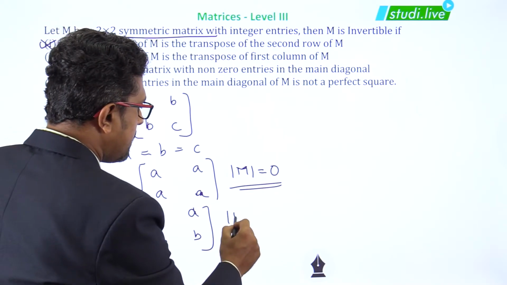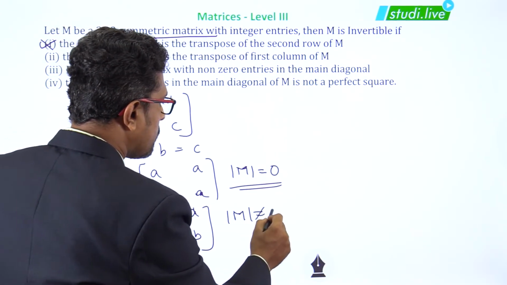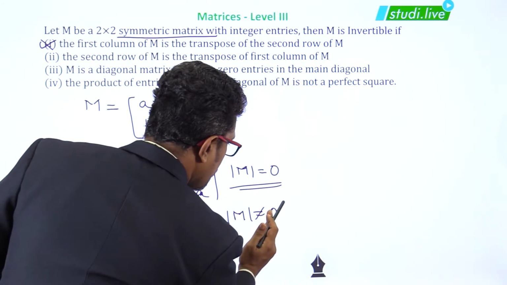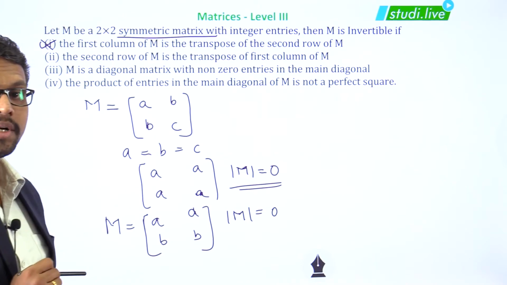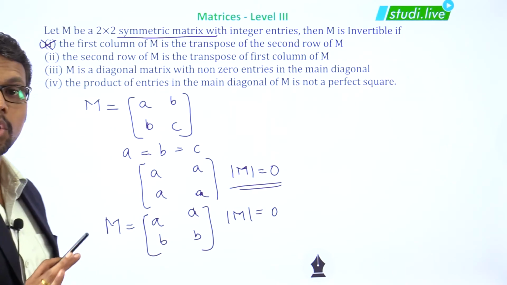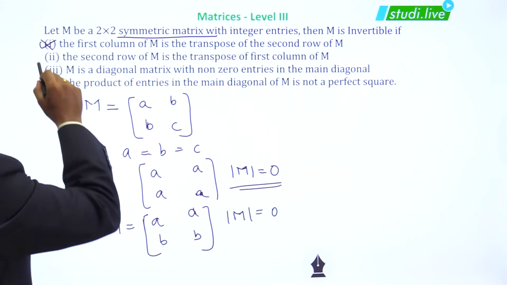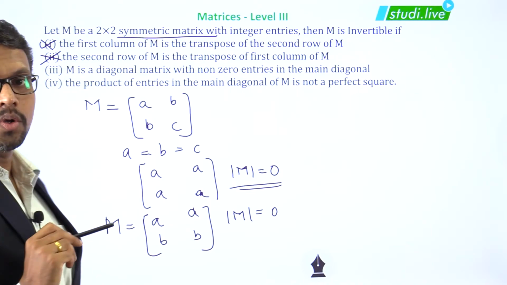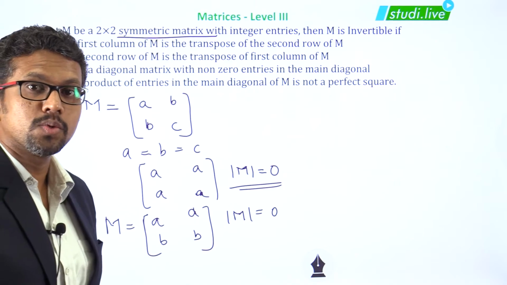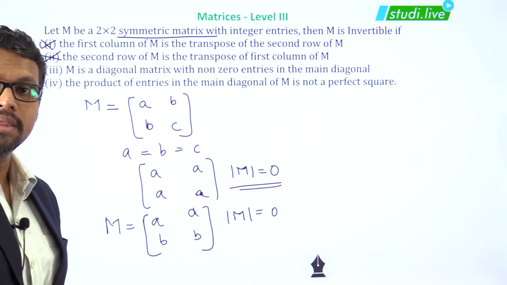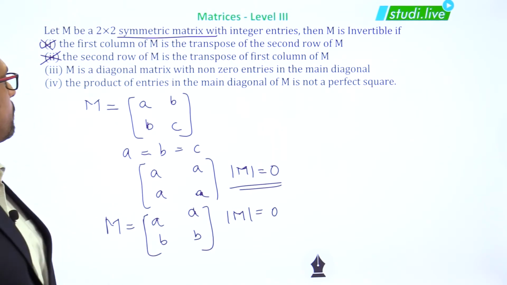Again we are getting that the determinant will be equal to 0, and hence this cannot be invertible. So again this option is also gone. The second row of M is the transpose of the first column, so again this is not invertible.